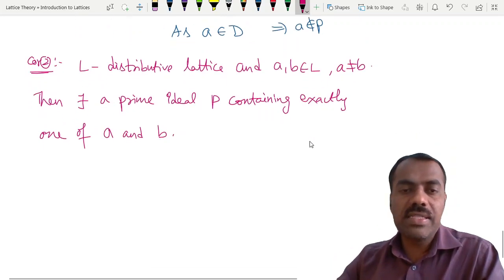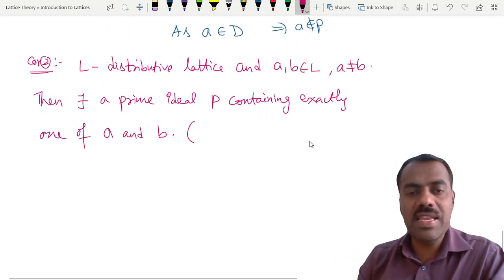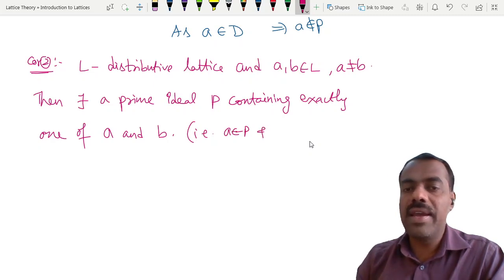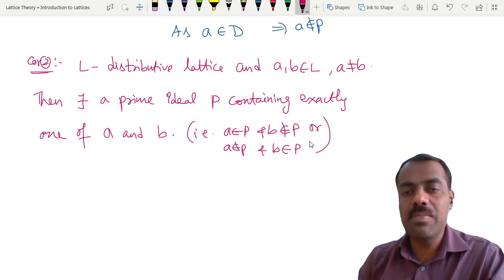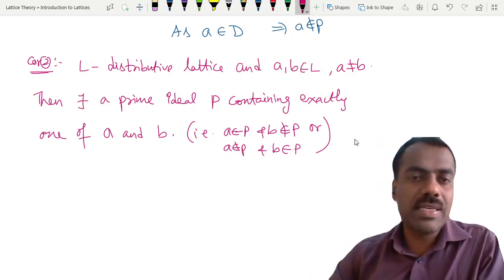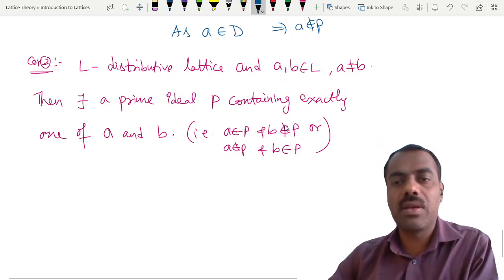What is the meaning of this? That is, A belongs to P and B is not in P, or A is not in P but B is in P. So both won't be there, only one of them will be there. Is this statement clear?